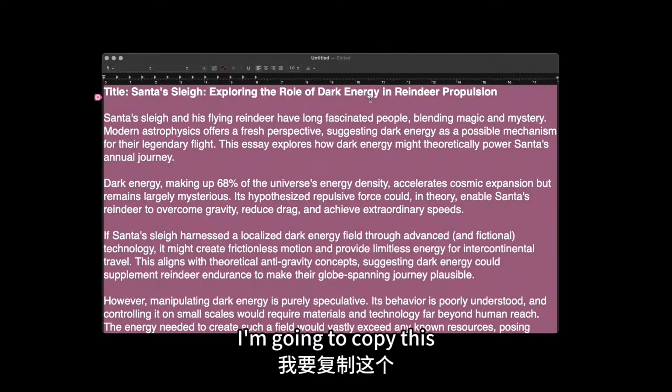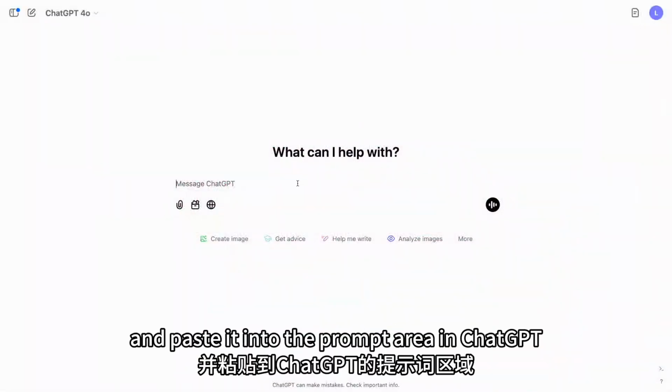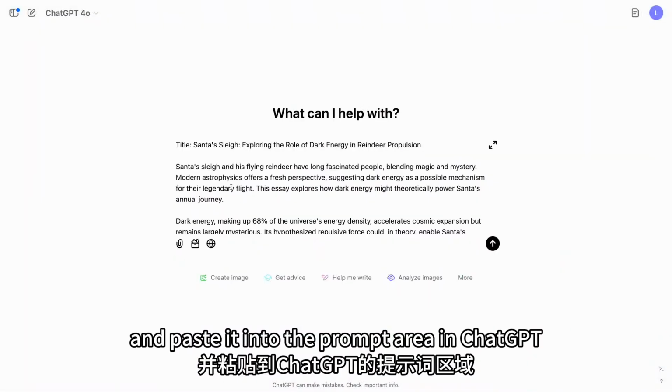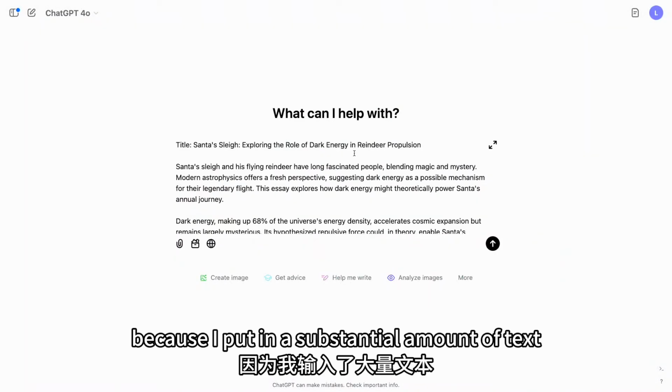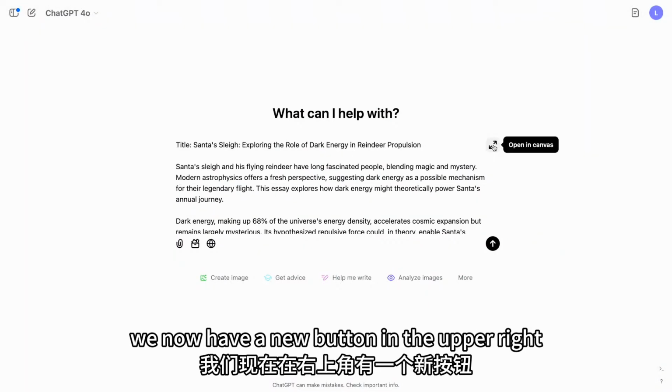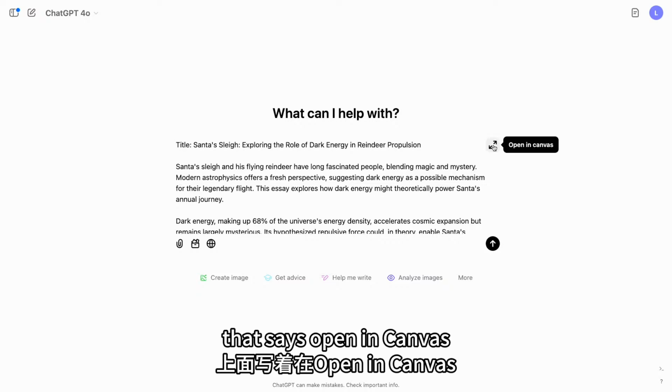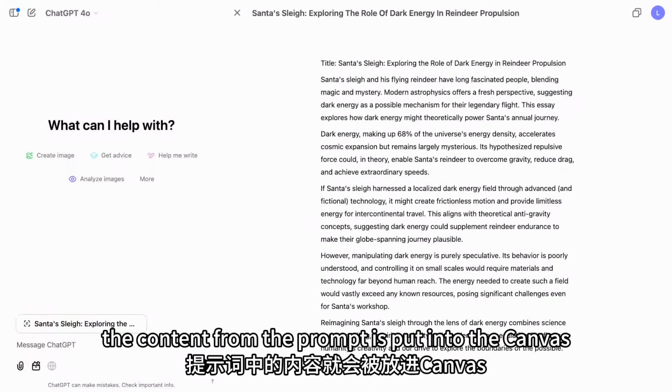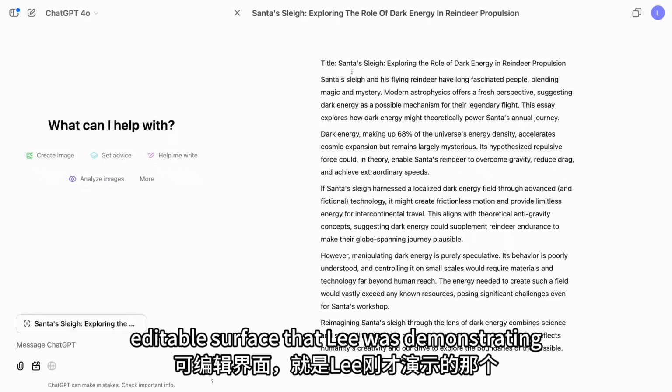I'm going to copy this from my text editor and paste it into the prompt area in ChatGPT. Because I've put in a substantial amount of text, we now have a new button in the upper right that says Open in Canvas. If I click this, the content from the prompt is put into the Canvas, and this is the same editable surface that Lee was demonstrating.